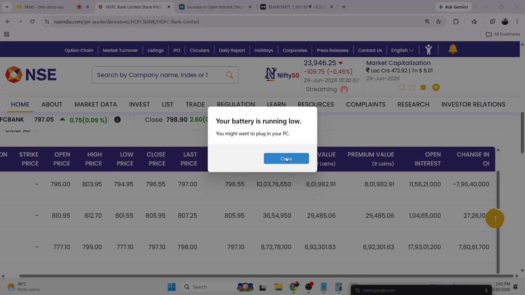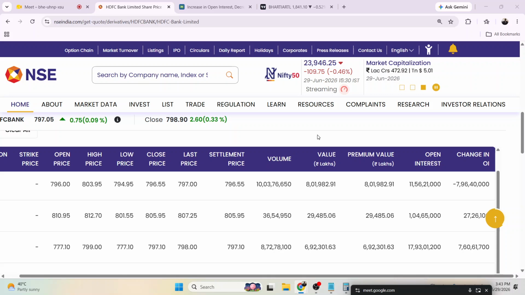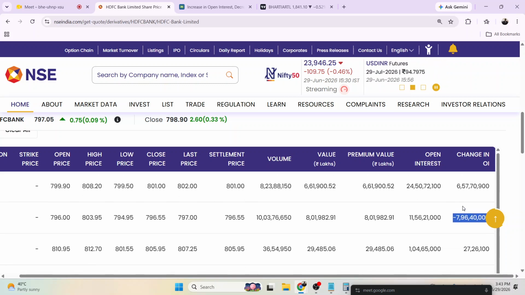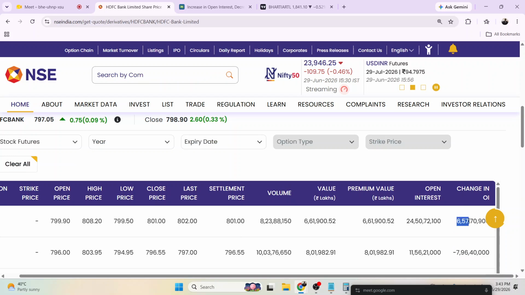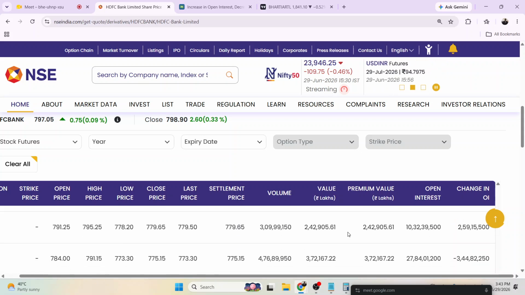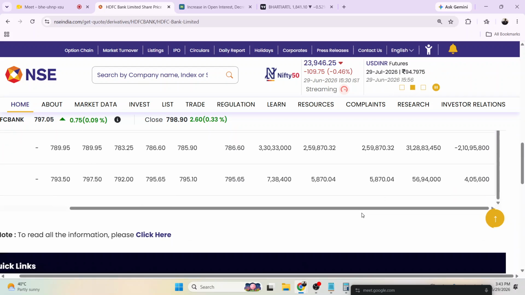Now if you observe, you can see the change in open interest on this particular day. This is the change in open interest. Now again here you can see the change in open interest. On this particular day, people have squared off their positions. There is a decrease in open interest and a decrease in price.